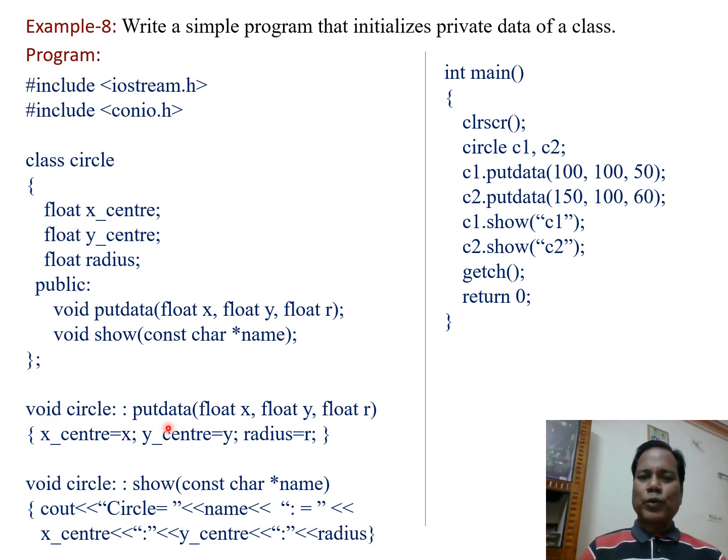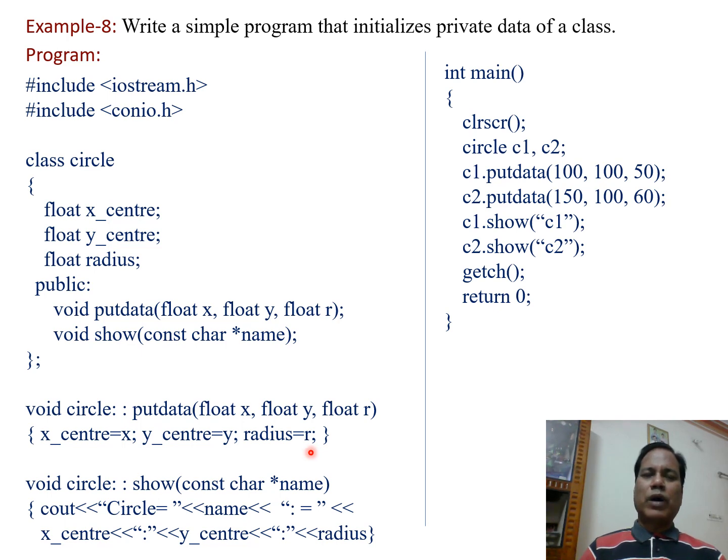Then the put data member function is defined here: put data float x comma float y and float r. Then within open and close braces, x center equal to x, y center equal to y and radius equal to r.